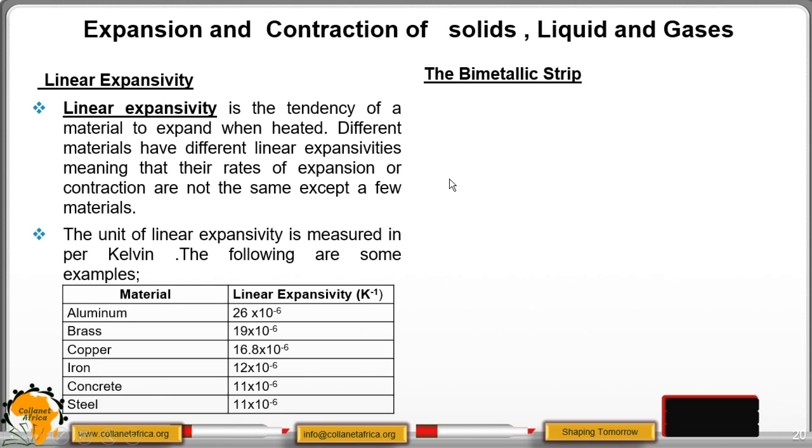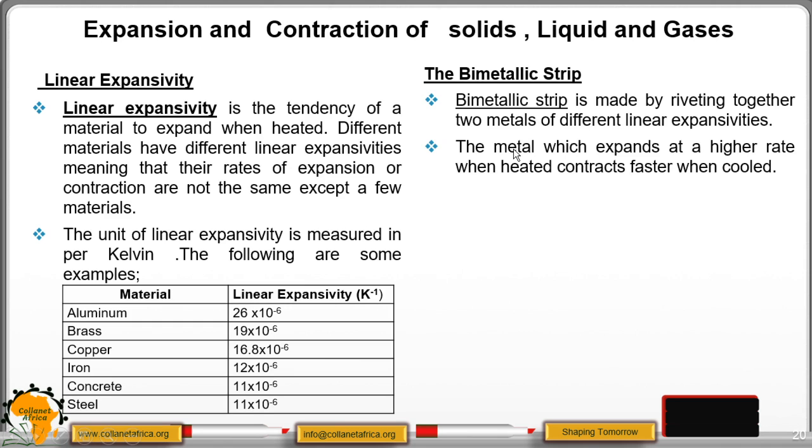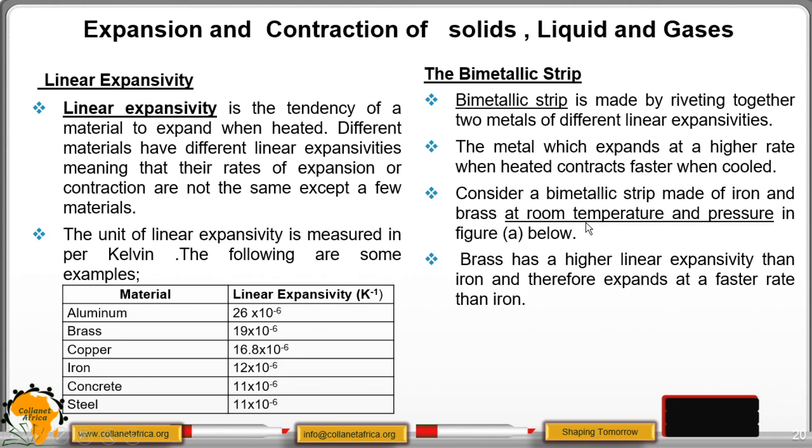So we move to what we call the bimetallic strip. This one is made by riveting two different metals of different linear expansivity. So it implies that one metal will expand at a higher rate than the other. At room temperature, you will find that the two have the same size, but when you change the temperature, the size of each metal will be different, and therefore our bimetallic strip will curve depending on which one is expanding at a higher rate.